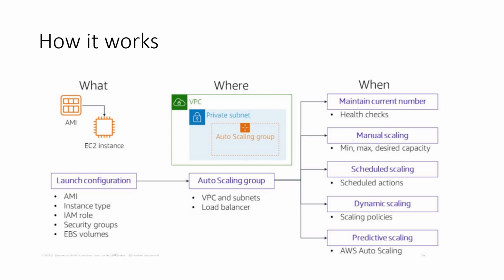It will be understood that with the auto scaling group, the elastic load balancer will only be distributing the traffic between the available instances. So VPC and subnets we already understood. Under the private subnet, you specify the auto scaling group, and then there will be a load balancer distributing the traffic among the available instances.